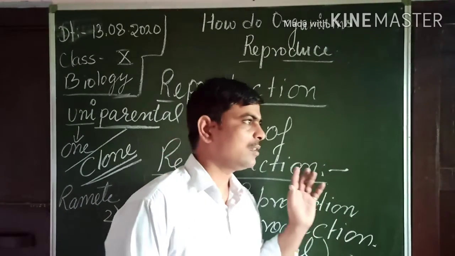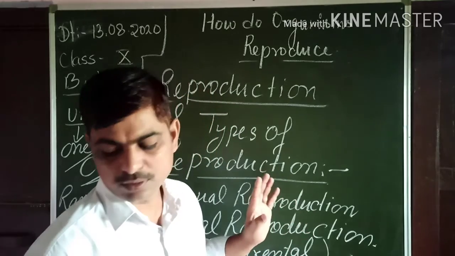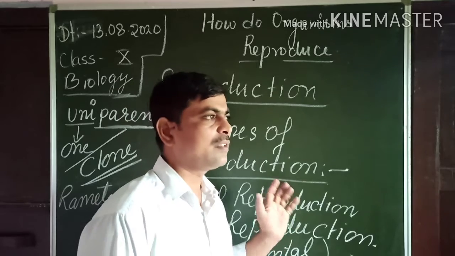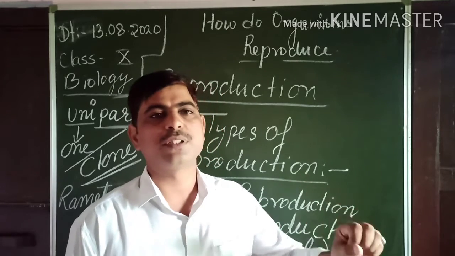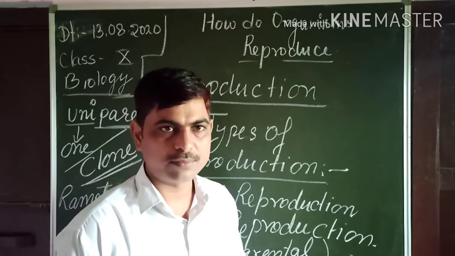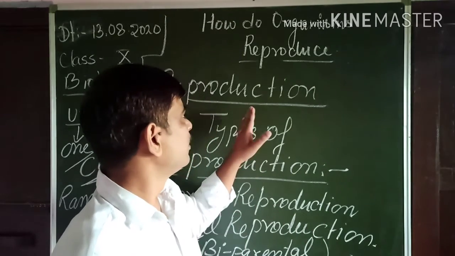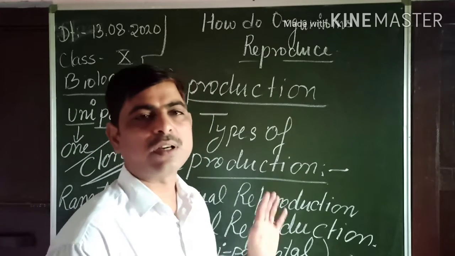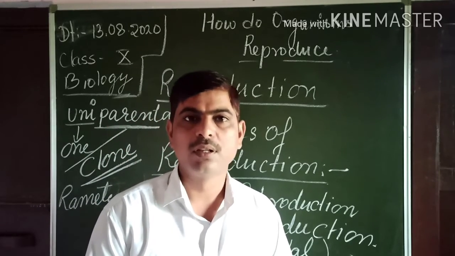So these are the two types, sexual and asexual reproduction, by which organisms increase their number, and this reproduction helps the existence of a species on the earth forever. This gives the survival benefit also. So this is all for today. In the next topic I will start asexual reproduction, the different types of asexual reproduction in organisms.